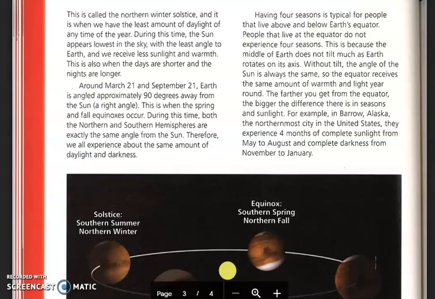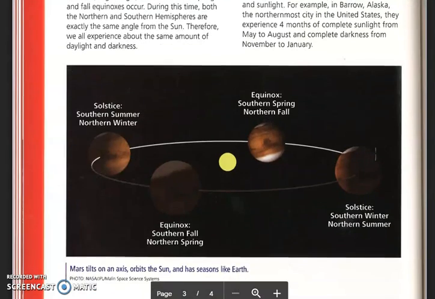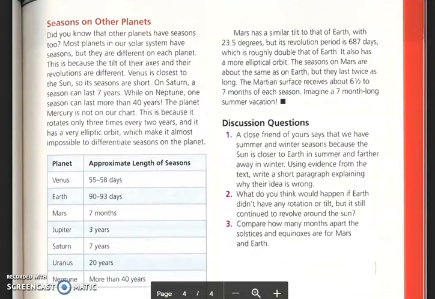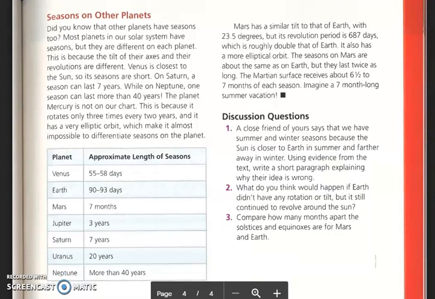For example, in Barrow, Alaska, the northernmost city in the United States, they experience 4 months of complete sunlight from May to August and complete darkness from November to January. And if we look at Mars, it tilts on an axis, orbits the sun, and has seasons, just like Earth does. I'll bring us into our next section on seasons and other planets.